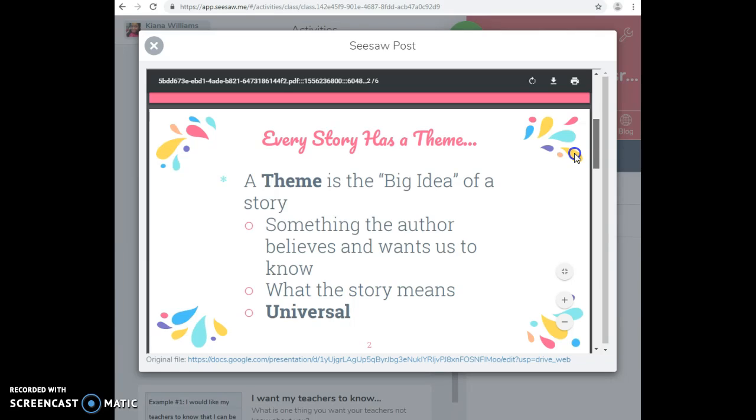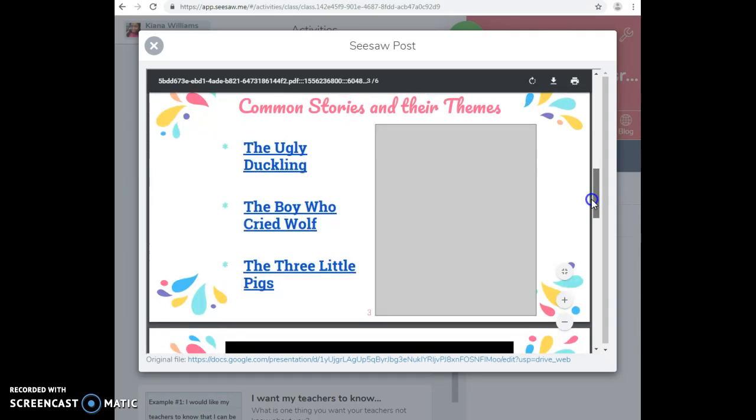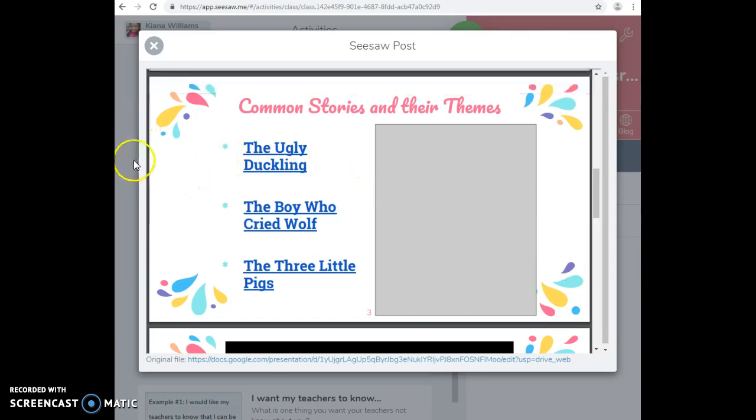So we talked about how every story has a theme, and how the theme is the big idea of the story. Something I did to make the story a little more accessible to everyone was using these links here to the Library of Congress. So we talked a little bit about common stories and their themes like The Ugly Duckling, The Boy Who Cried Wolf, and The Three Little Pigs.